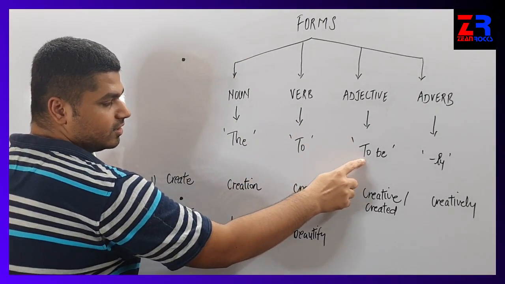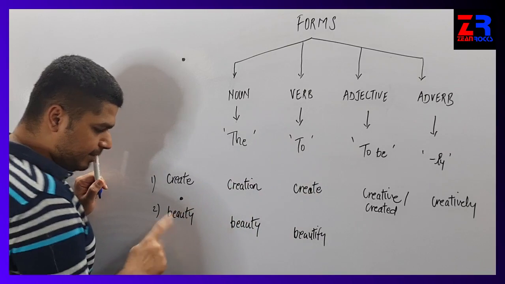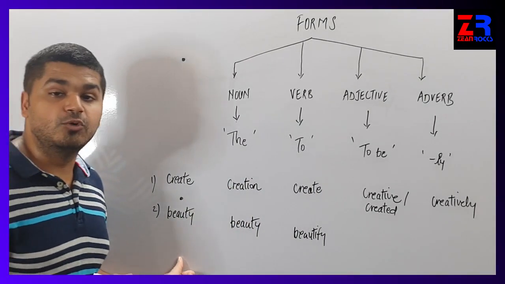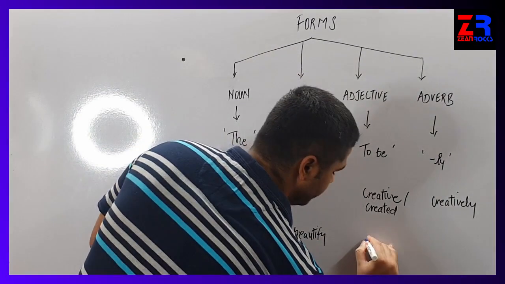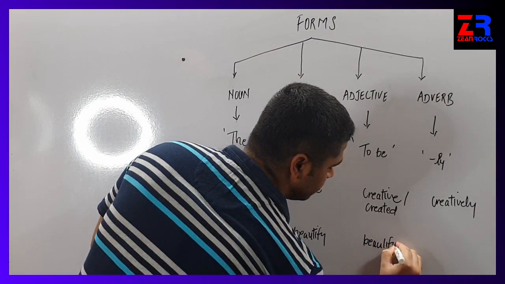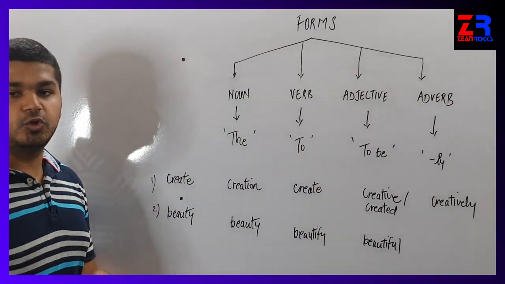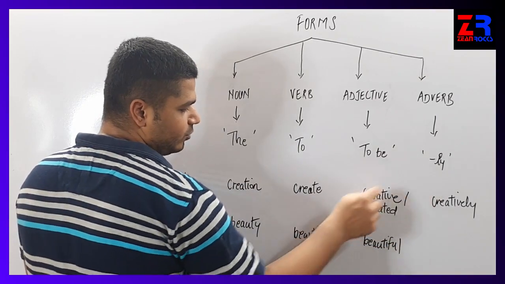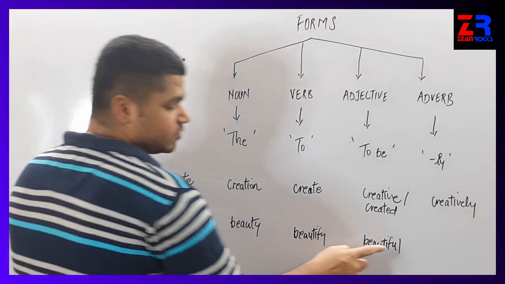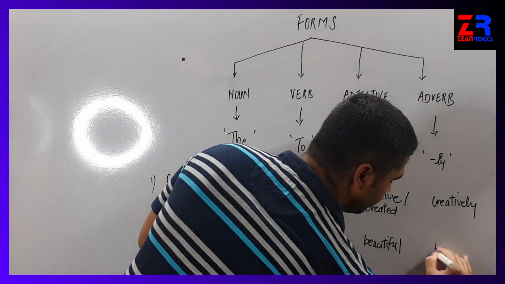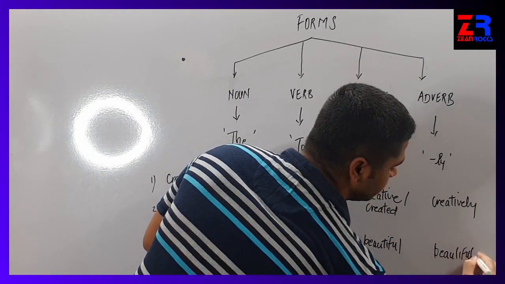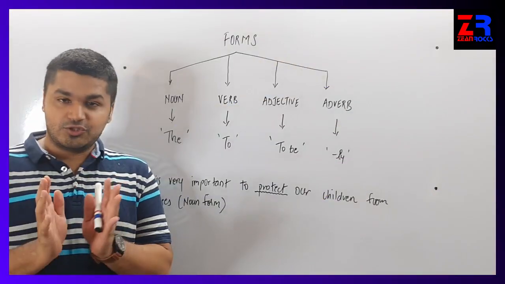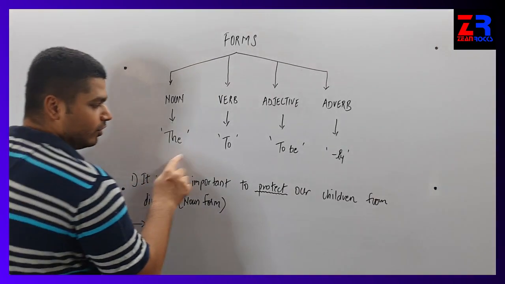Next is adjective form. We have to use the word to be. To be beauty. Is it sounding right? No. So you have to change the word beauty. So it will be to be beautiful. And as in the previous example, just add ly to the adjective, you will get the adverb form. So beautiful, I will just add ly, so it will become beautifully. Now I just showed you 2 words and I converted in all the 4 forms.